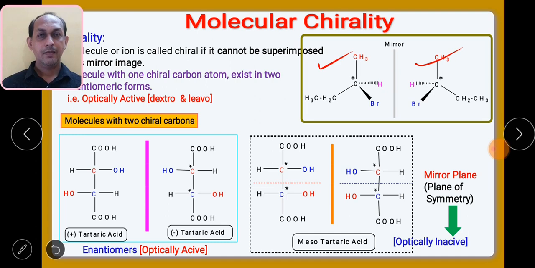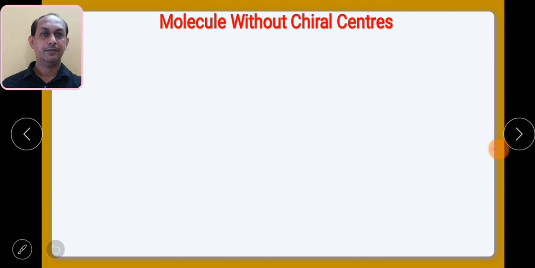See the case: even if your molecule contains chiral centers, it can still show optical inactivity. This is a very important point to be noted, that in case of meso tartaric acid, even though it contains 2 stereocenters, because of the presence of a plane of symmetry, that is a symmetry element, the optical activity is 0. Means we can say it is optically inactive, that is achiral. Remember, 2 structures are optically active and 2 structures are optically inactive because of the presence of a plane of symmetry.